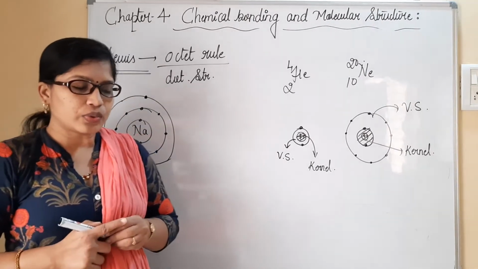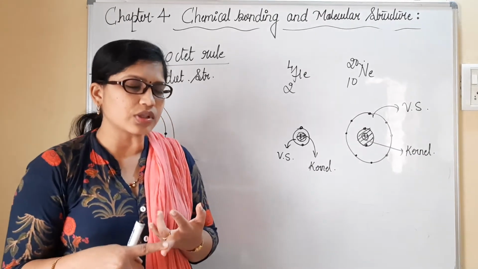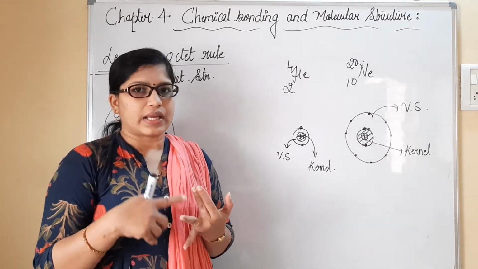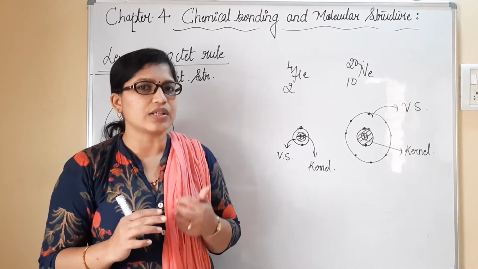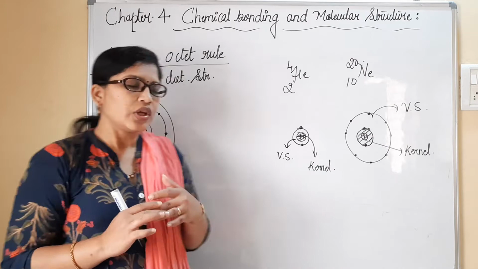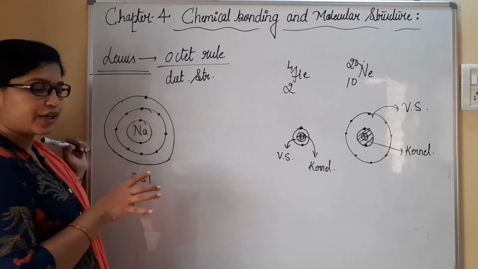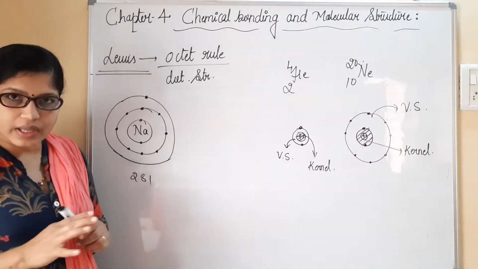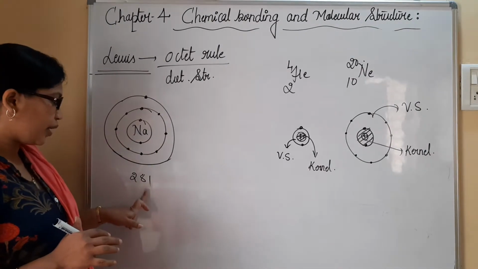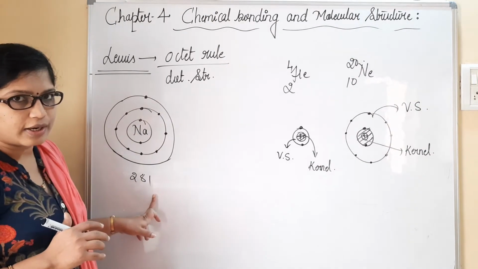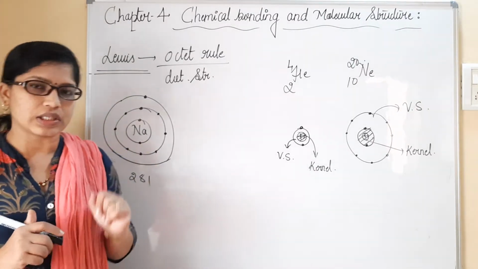So according to Kossel, the species containing 2 electrons or 8 electrons in their molecular form or atomic form are considered to be the most stable ones. You can count here. In the inner shell I have 2 electrons, in the second shell I have 8 electrons, and in the last shell I have only one electron. It means the octet is not complete, because after 2, 8, 1 I have one electron, and it is deficient by 7 electrons to complete the number 8.